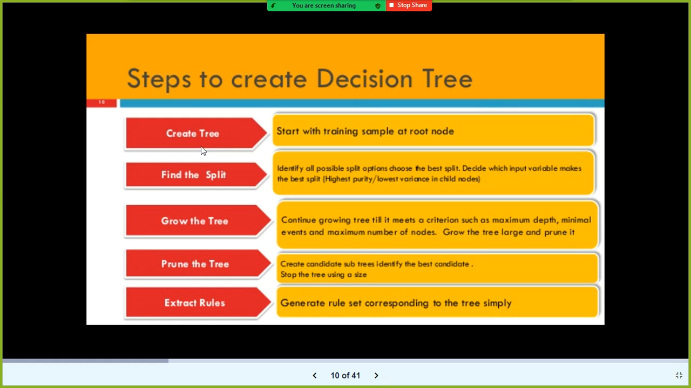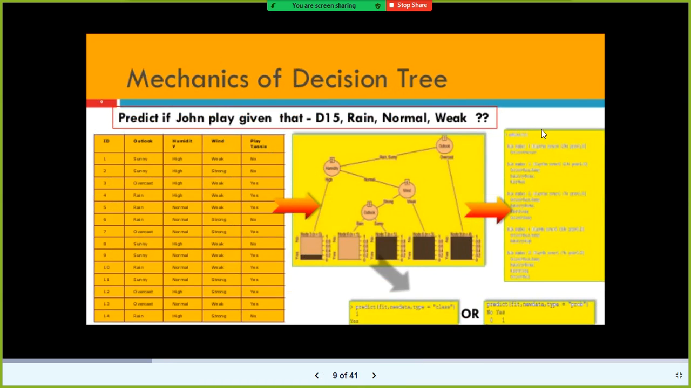And how does the decision tree work? First, the tree gets created, and then it finds the split and keeps growing the tree. You can cut the tree, or prune the tree, wherever you find it is not adding much value. You can chop off the tree, and once you build the tree, you can extract the rules like this. There are some built-in functions available using which you can automatically generate the rules.